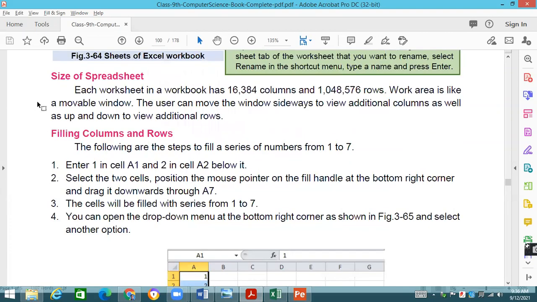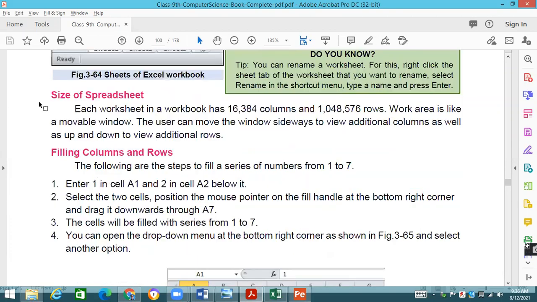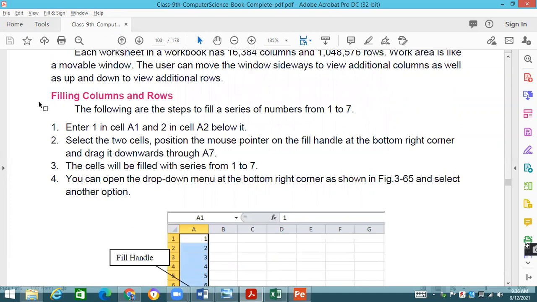The procedure which is written on page number 98 plus C over there, filling columns and rows. Although the procedure is not going to be asked in theoretical questions, keep in mind, all these things are there to implement in practicals. We know that there are 3 components in the practical, that is Word, Excel, and Urdu page in your grade 9. And in grade 10, we have got HTML and C language. It will be a composite practical of 40 marks. But over there, you are not supposed to describe anything. You have to implement whatever is asked of you.